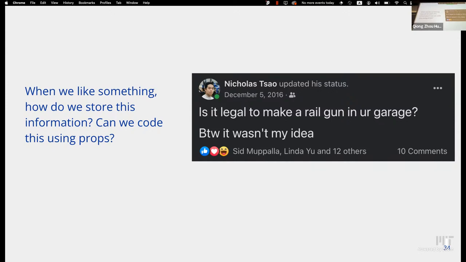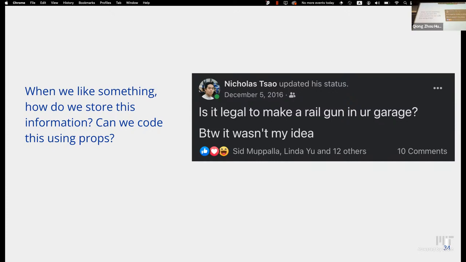No, you're right. If we store the number of likes using props, the parent component, which is the post, will pass down the same data, right? So every comment will have the same number of likes, because if we set the number of likes in the parent, all the comments will have the same data.